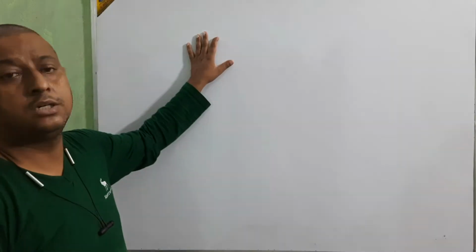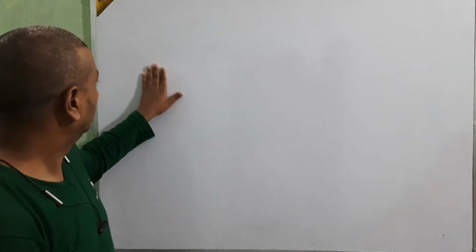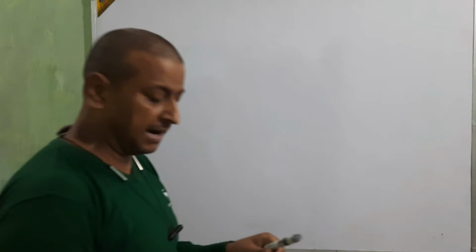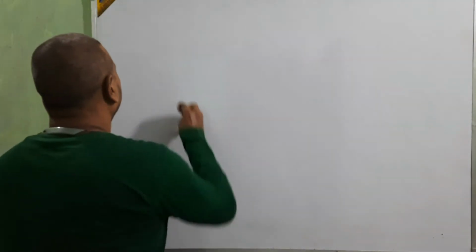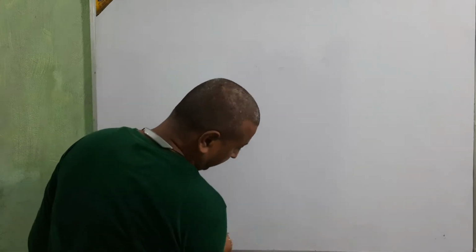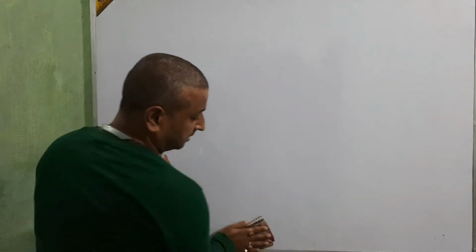Good morning, students. Today we are going to solve some more questions from the same chapter, retirement of partners. Some new points come in these questions.